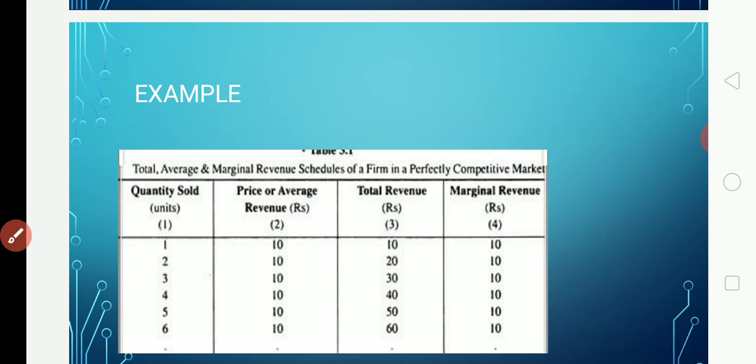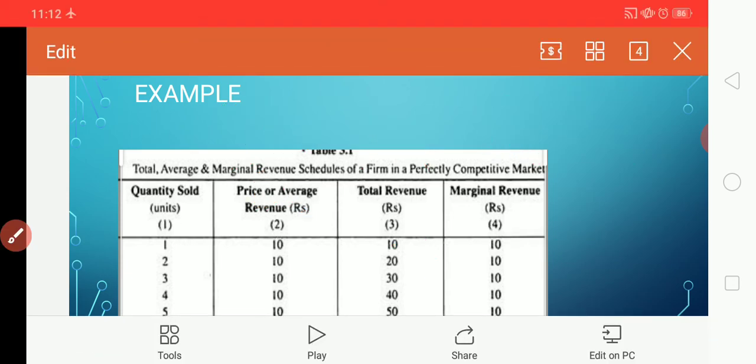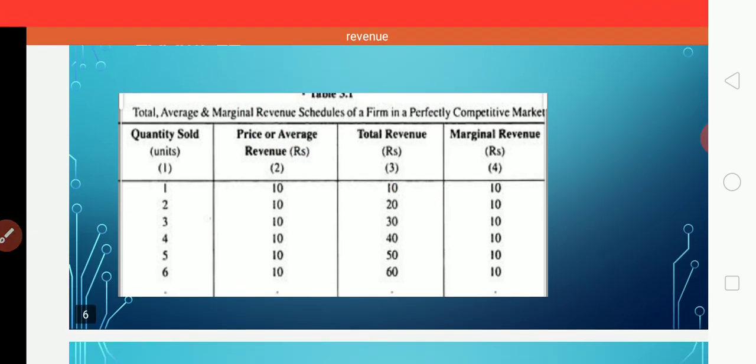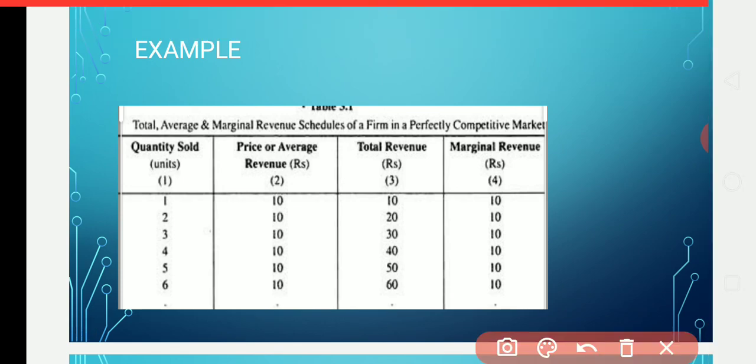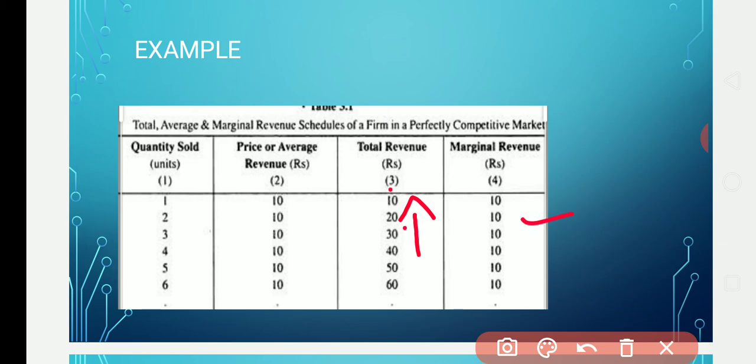Got it? Here you have to subtract the preceding value. 20 minus 10 is 10, 30 minus 20 is 10, 40 minus 30 is 10. Preceding values have to be subtracted so that you will get the marginal revenue.